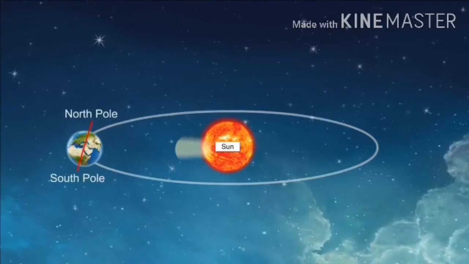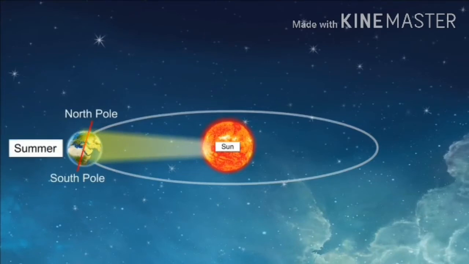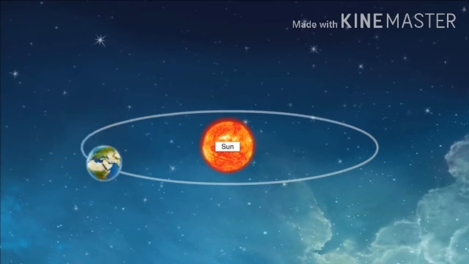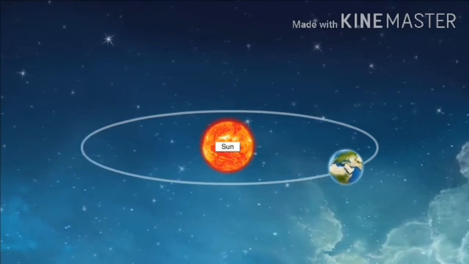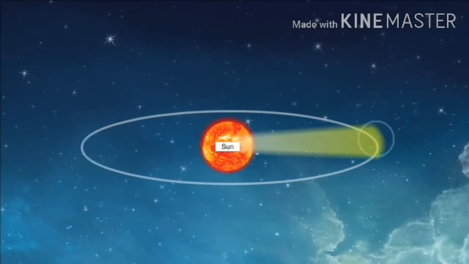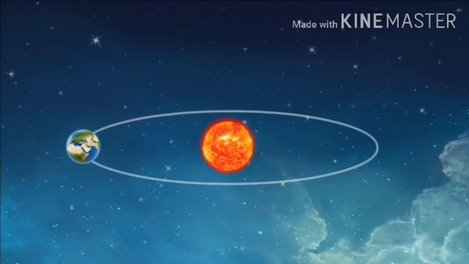When the North Pole is tilted towards the sun, the northern hemisphere experiences summer, such as in the month of June. When the North Pole is away from the sun, the northern hemisphere experiences winter, such as in the month of December. On the other hand, there is winter in the southern hemisphere in the month of June.